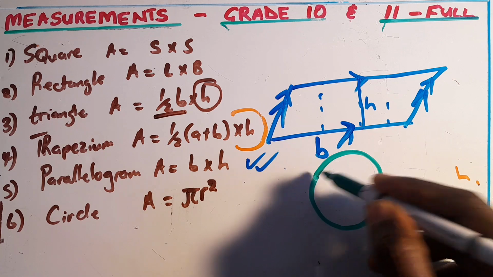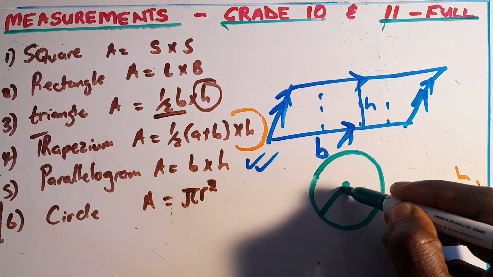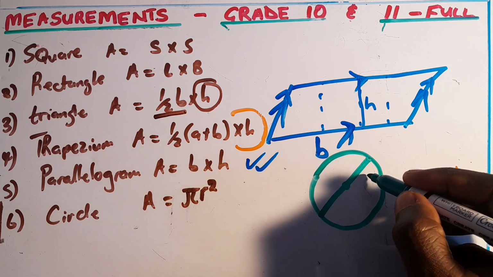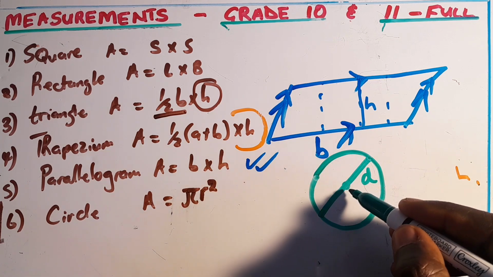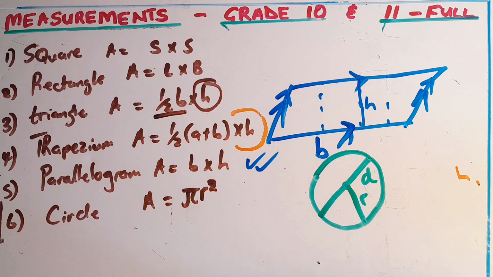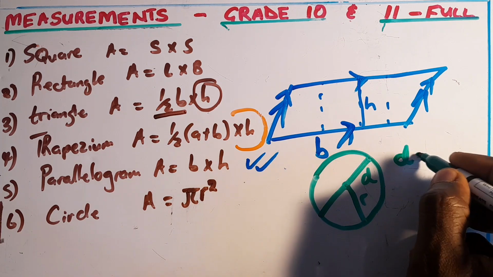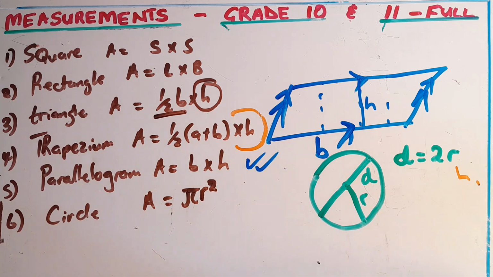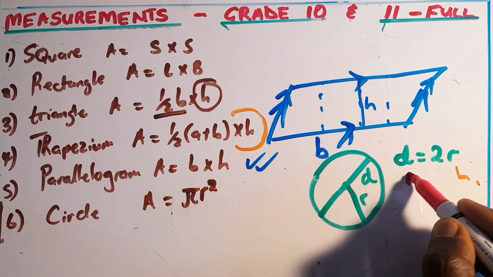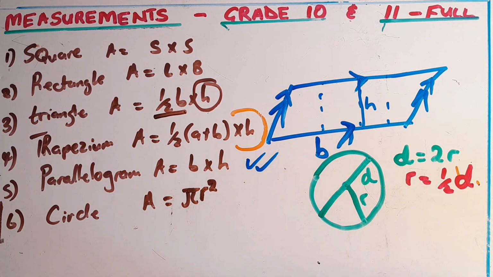So we are going to have a circle, and you know that a circle has a center, and any line passing through the center to the other side, we call that the diameter, right? Any line from the circumference to the center, that's the radius. We also know that a diameter is equal to 2 times the radius. So if you are given the diameter, you know how to find the radius, or we can say the radius is equal to half of the diameter, right?